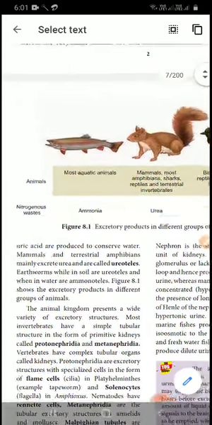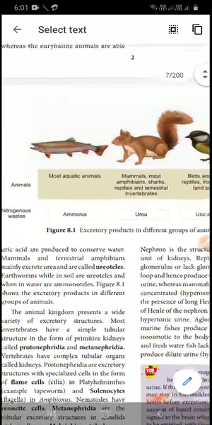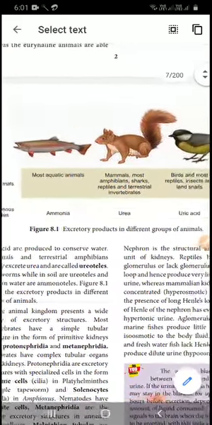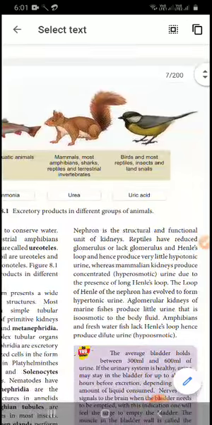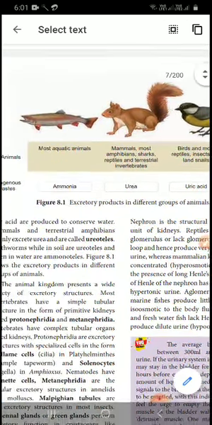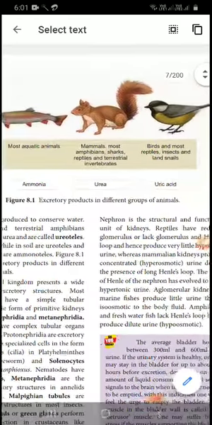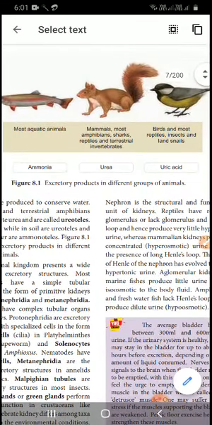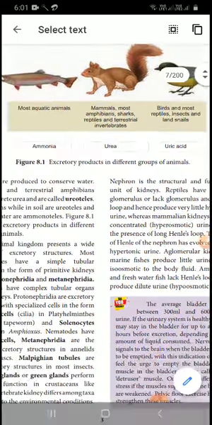See in this picture, aquatic animals excrete ammonia. Most amphibians, sharks, reptiles and mammals come under the urea category, and birds and others excrete uric acid. These three are very important nitrogenous products. Based on this, ammonia excretors are ammonotelic, urea excretors are ureotelic, and uric acid excretors are uricotelic. This is very important.